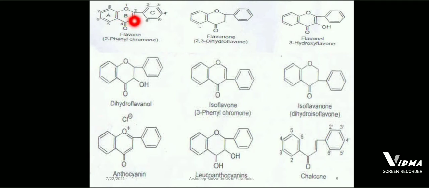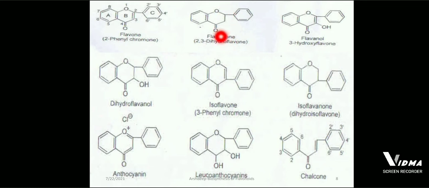How can we write the numbers? 1, 2, 3, 4, 5 is this. 6, 7, 8. Like this way you have to write. This is 8, this complete structure, and at the 2 position we have this phenyl group. And on this phenyl group you can show 2 dash, 3 dash, 4 dash, 5 dash, and 6 dash. Other structure like 2,3-dihydroflavone, in which we have this flavone that is connected with this dihydroflavone. This is dihydroflavone. Why? Because here the double bond is not present.